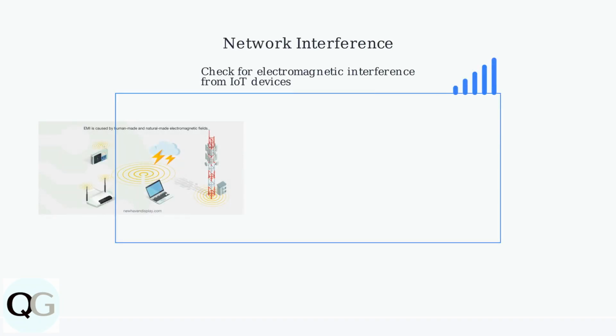Lorex has released updates in versions 2.5.x and above that specifically address connectivity issues. Check for updates regularly through the NVR interface or Lorex Home app. Consider potential network interference. Electromagnetic interference from other IoT devices can sometimes cause connectivity issues. Identify and minimize sources of EMI in your setup.